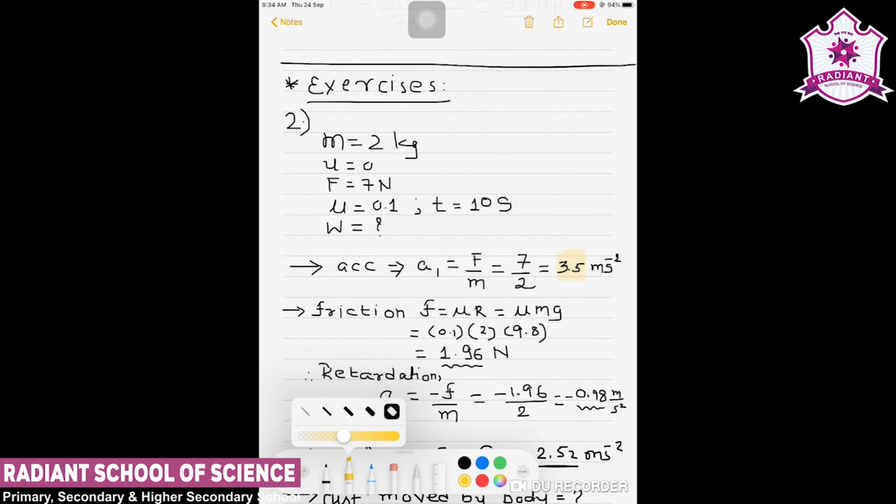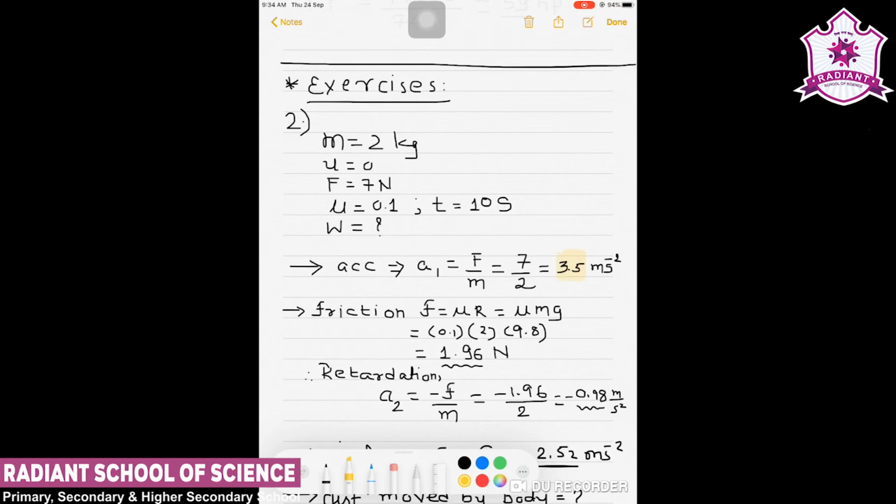Then we also get the information about the force of friction. Now we are given the coefficient of friction 0.1, and we know that force of friction F is equal to mu R, where R is the reaction force or normal force.